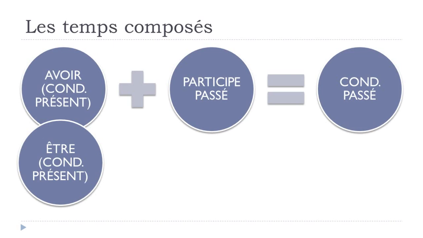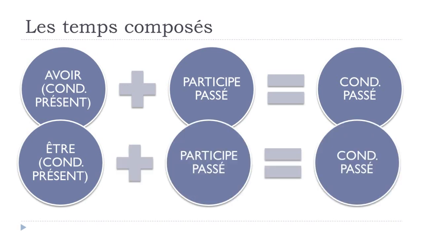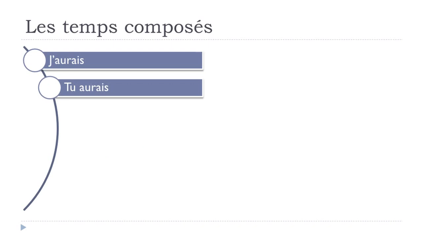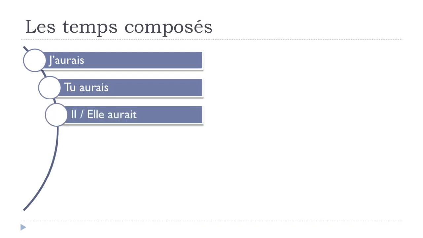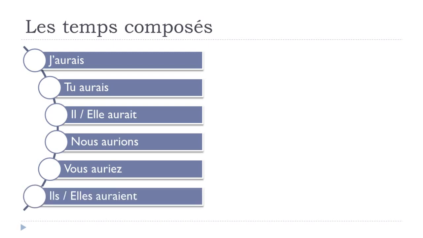Or, for the same cases as we had previously for passé composé, futur antérieur, or then plus que parfait, être, but in that case it should be at the conditionnel présent form, then the participe passé, and you will get your conditionnel passé form. So let's see now how avoir and être are at the conditionnel présent, just to refresh your memory, and it goes like that. J'aurais, tu aurais, il aurait, elle aurait, nous aurions, vous auriez, ils auraient, elles auraient.